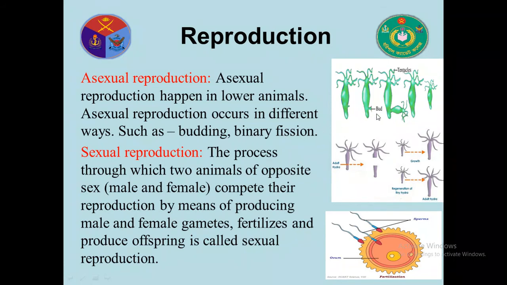This is budding. At first, a bud produces its membrane, then this bud increases. After then this is a new Hydra. After the growth of the bud, it is released or separated from the body. This is a new Hydra. So by this process the Hydra is produced, and this is budding.